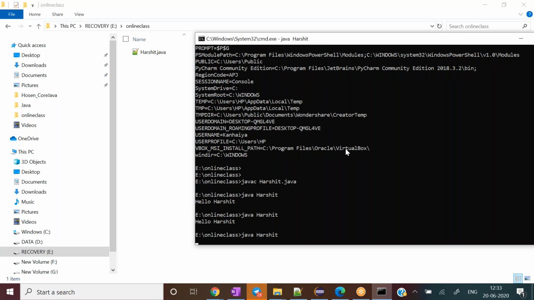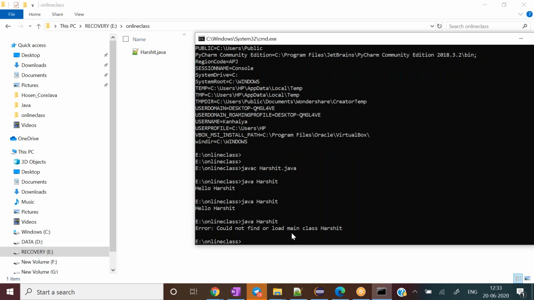Now what has happened? First thing, it has found the Java. That is okay. How did it find the Java? Because we already have the path variable set there. So from the path variable, it has resolved that the java command, or java.exe, is available. But now it could not load the Harshit. Why could it not load the Harshit?